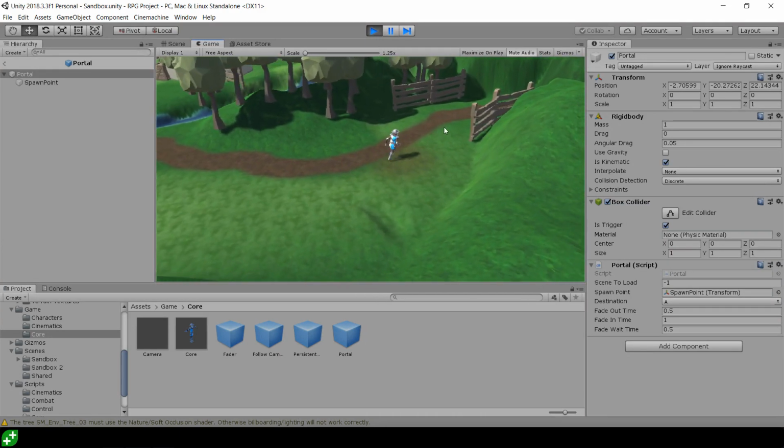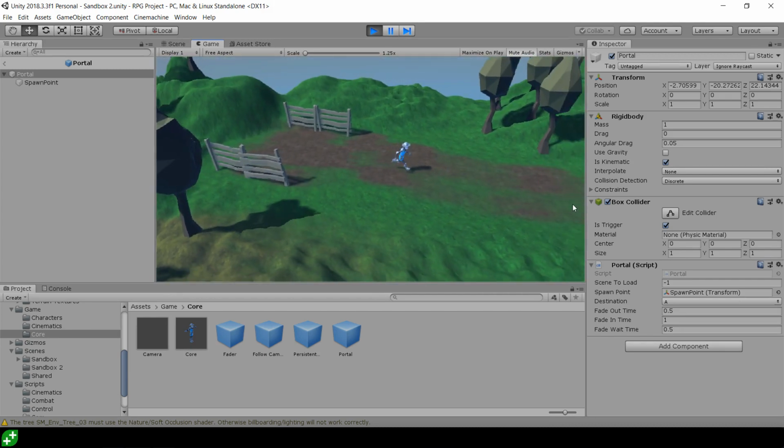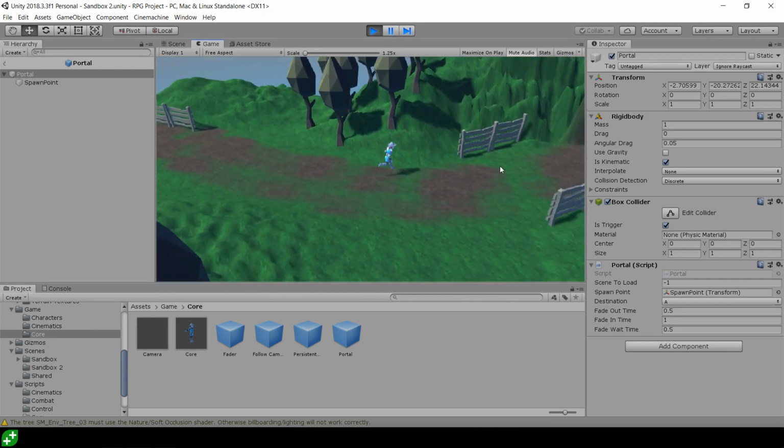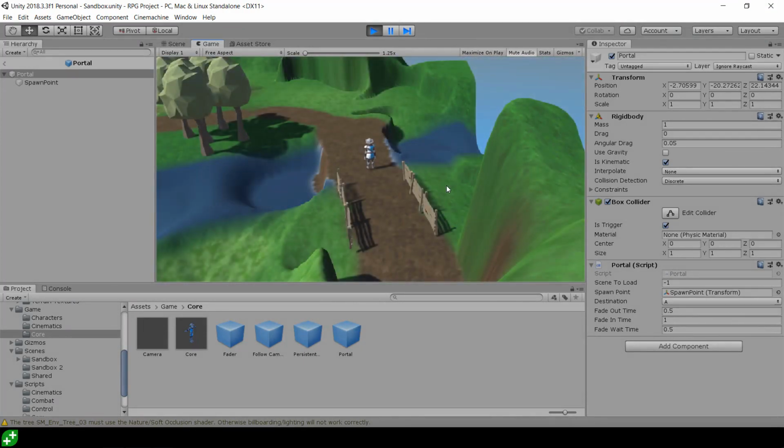I hope you agree that it's quite fun to be able to transition between scenes with this fading visualization and be able to go through multiple portals and appear at the other side of a level. And that gives you lots of levers to pull and position and put together many levels in quite a wide and large world.